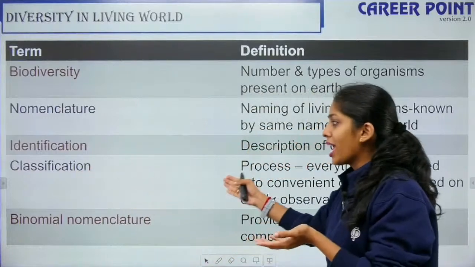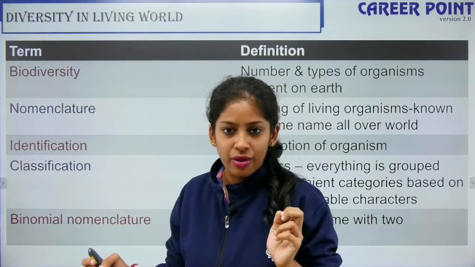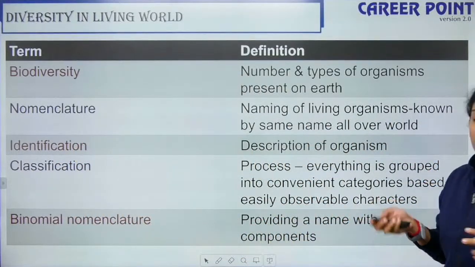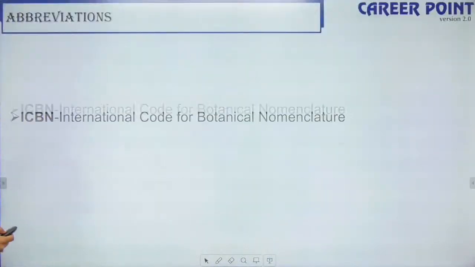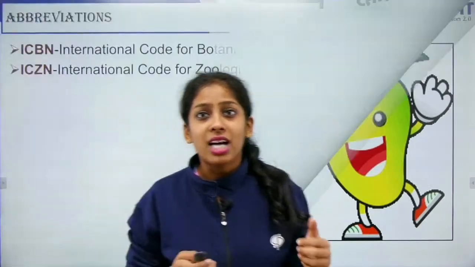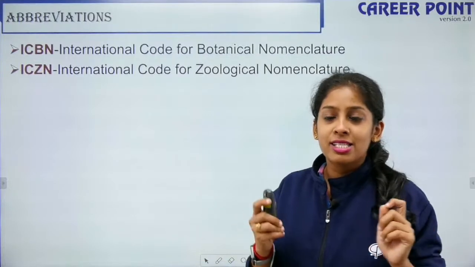So there's a way in which you write your name. Like all of you have a surname, right? So binomial nomenclature, providing a name with two components, bi is two, right? These are some of the abbreviations that I want you to remember. Sometimes they might ask you for the abbreviations ICBN, ICZN, so please look into them.